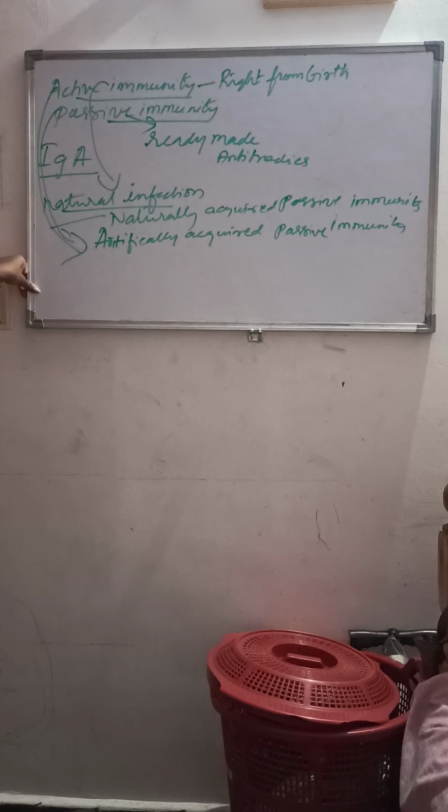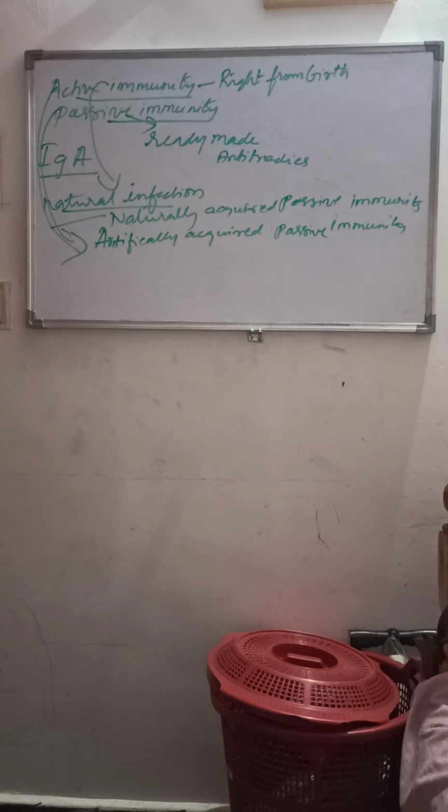Here the individual develops it by receiving an antibody from the mother or another individual. That means the transfer of antibody from the mother to child through the placenta before the birth, and through breast milk after the birth.